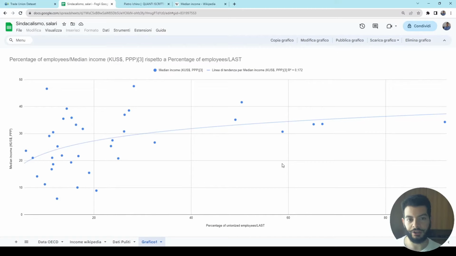And this is the first answer. As you can see, we don't have a linear relationship, but something more like a logarithmic relationship. And this explains 17% of the variability of the median income. And if you feel skeptical, this is too high, I somewhat agree with you, because in other videos I showed that you can't just study a phenomena with a single variable.